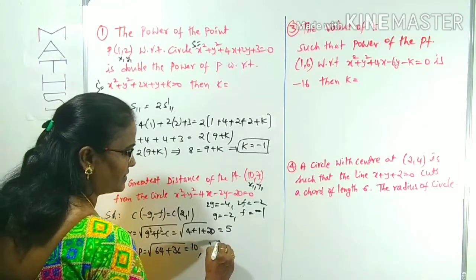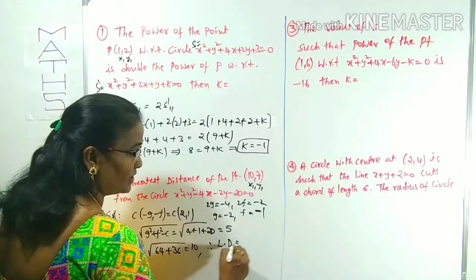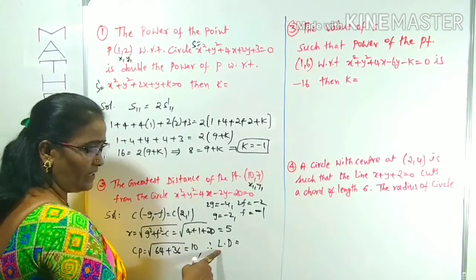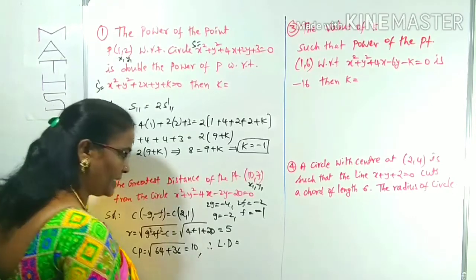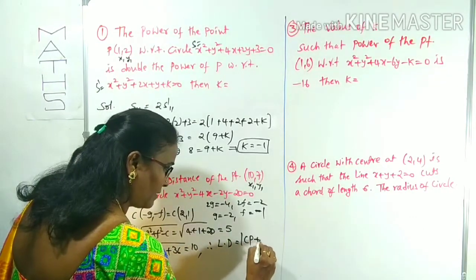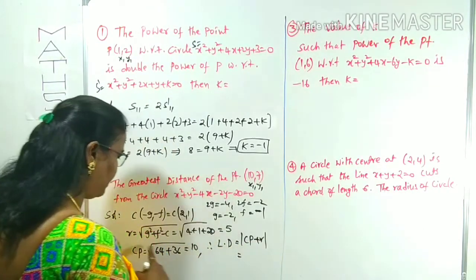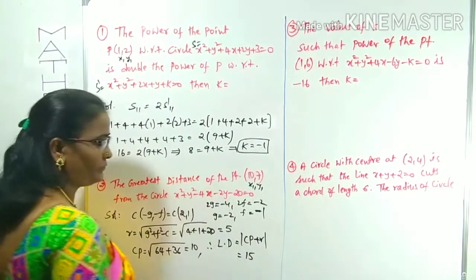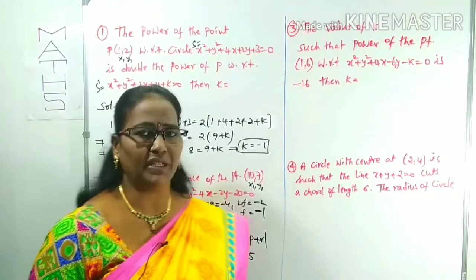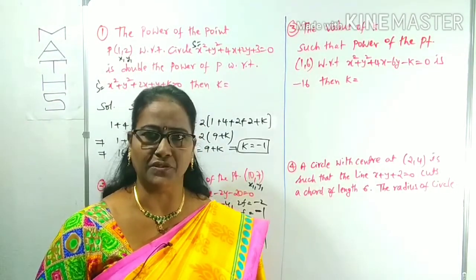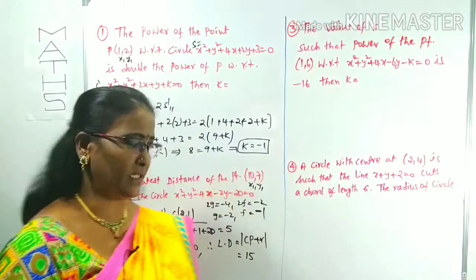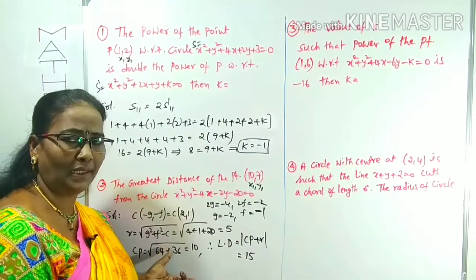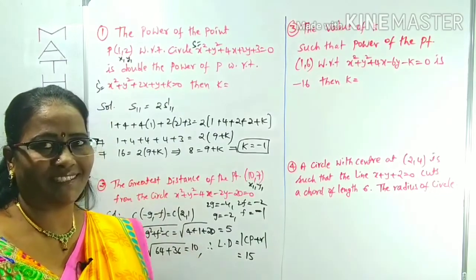Therefore, what is the longest distance? That is also known as maximum distance, also known as greatest distance. I have written in short form LD. That is mod CP plus R, equals CP is 10, 10 plus 5 is 15, right? We can use a modulus. If there is a negative sign, we can take it as positive because distance is always positive. Is it clear now? This depends on the greatest distance, right?